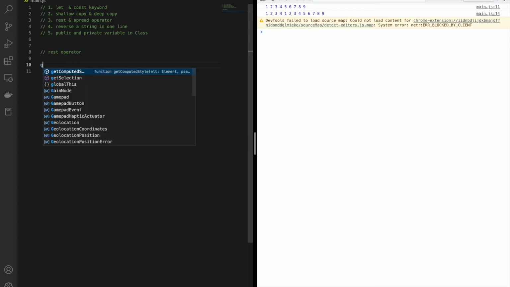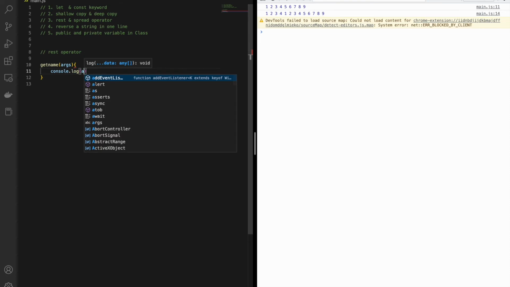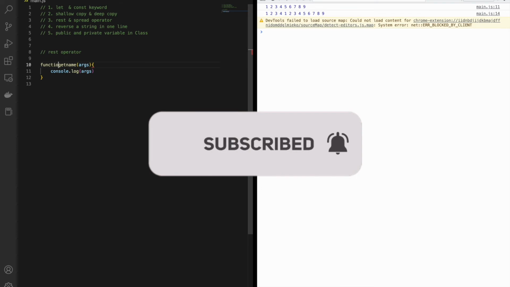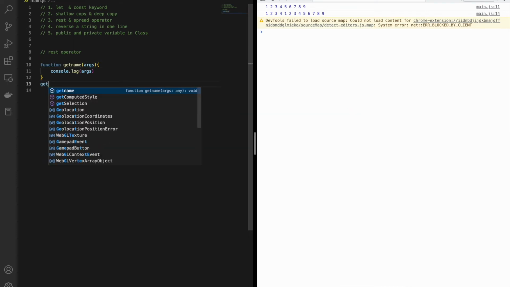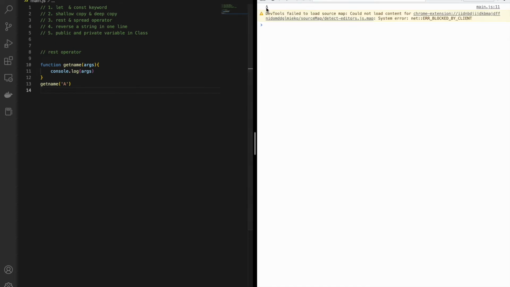So let me first write down function getName, and let me define one argument, which simply does a console.log of args, and I will call this function and pass the value a. Now it's fine that I got a, because it's quite obvious that I'm passing one value and it's received in the argument, and then I'm printing the same one.